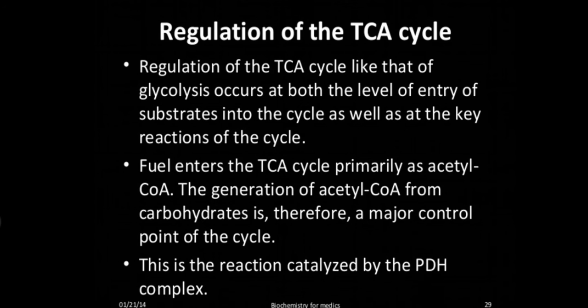Now the regulation of the TCA cycle. The regulation of the TCA cycle, like that of glycolysis, occurs at both the level of the entry of the substrates into the cycle as well as at the key reactions of the cycle.